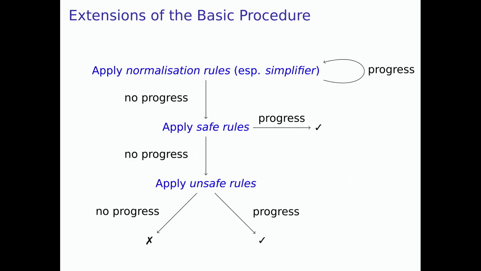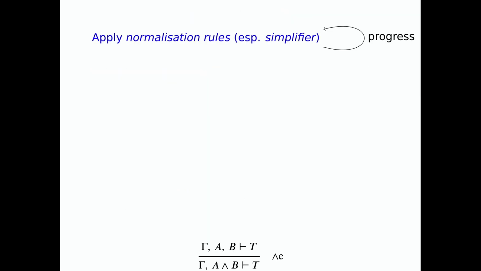Okay, then we have some extensions here. Don't worry, I'm going to go step by step through this diagram. But just to tell you what this is first. This is the process that Aesop goes through when it first encounters a goal. It has 3 steps. The last step down here, applying the unsafe rules, is what I've talked about so far. And then we layer 2 other things on top of it. Or rather, we do them before we get to the unsafe rules. And I'm going to talk about these now.